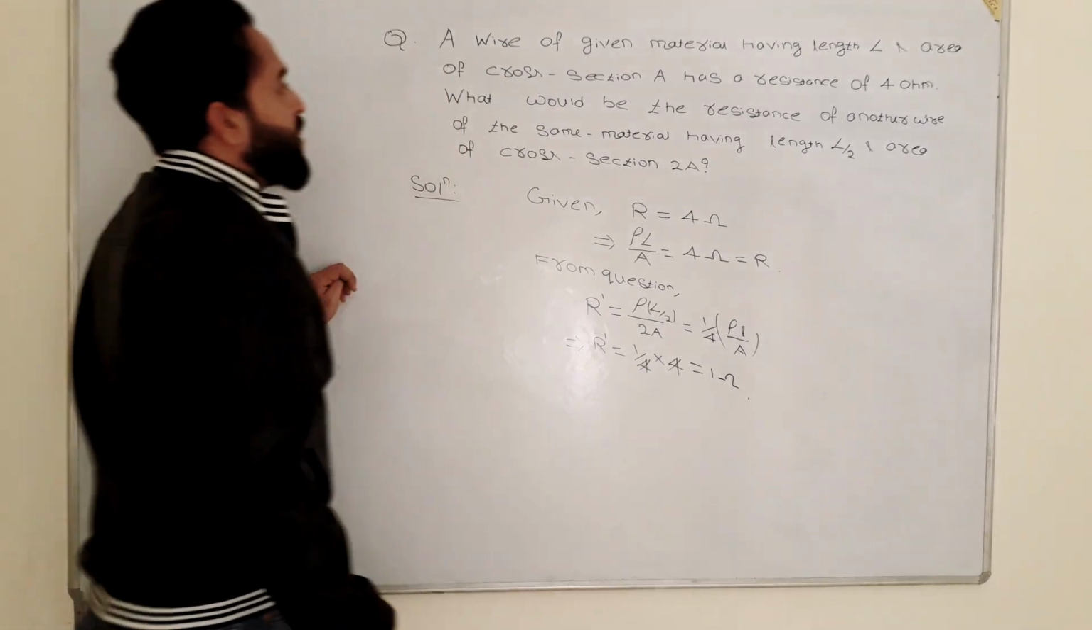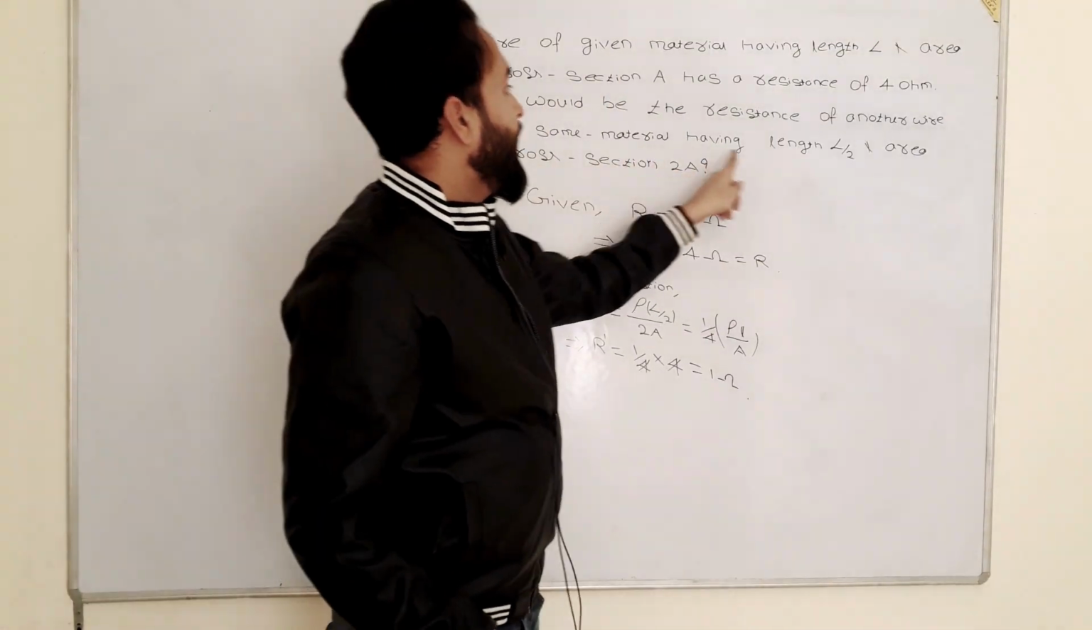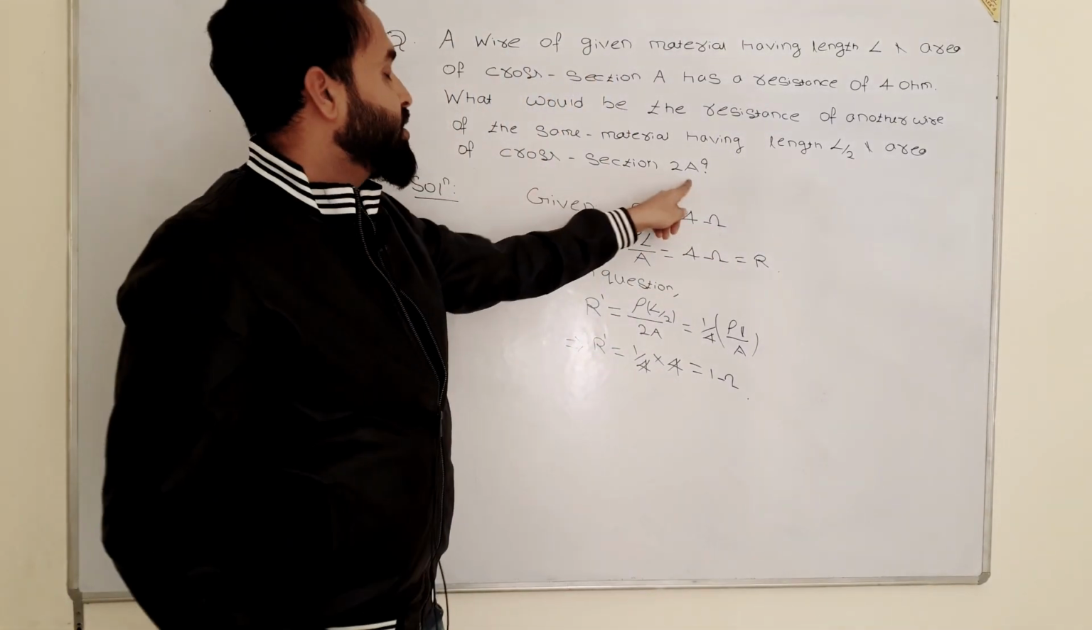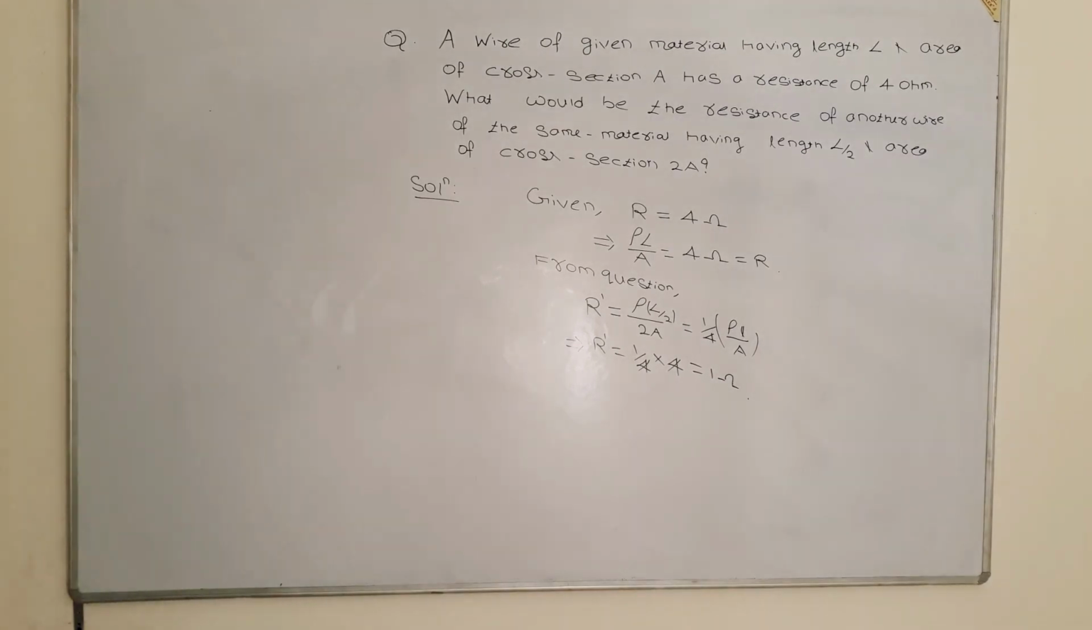So the resistance of the another wire of the same material having length L by 2 and area of cross section 2A is 1 ohm. Done. You can write it down.